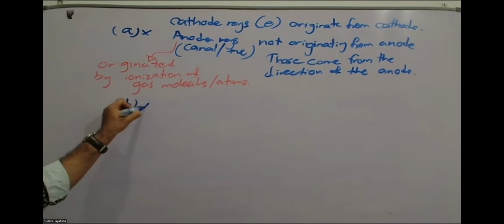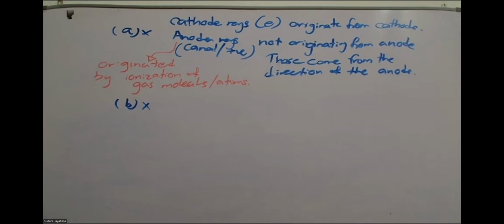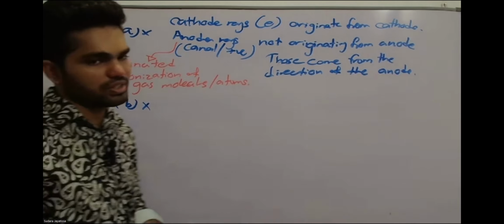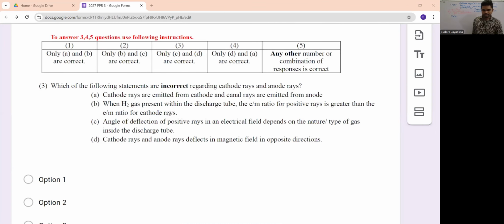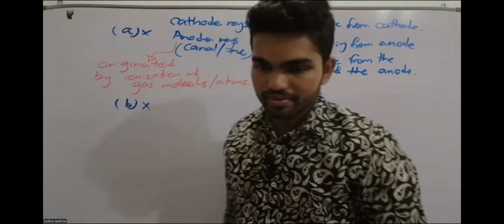Now tell me, Lamai, why is statement B wrong? When hydrogen gas is present within the discharge tube, the e/m ratio for the positive rays is greater than the e/m ratio for the cathode rays. That's what it is telling. Tell me why it is wrong. So this is your second statement. It says that the positive rays have a higher e/m ratio than cathode rays. Why is it wrong?